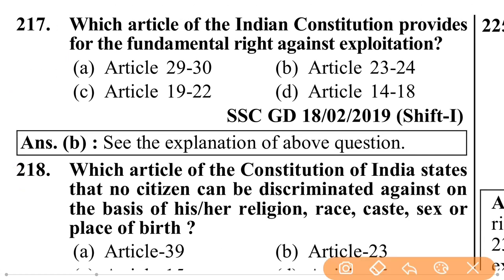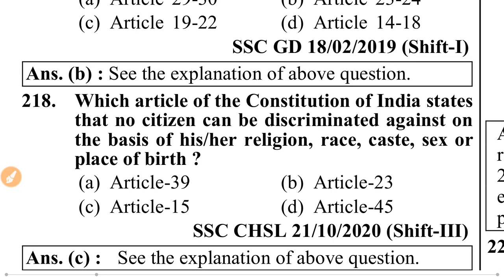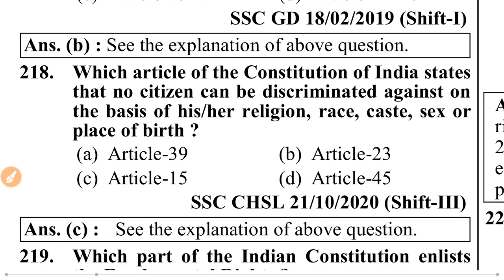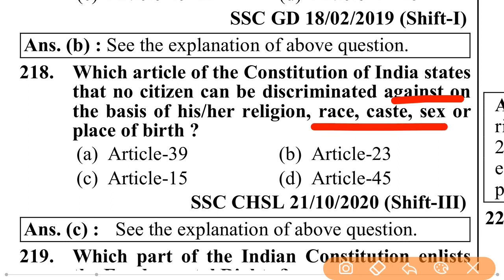Which article of the Indian Constitution provides for the fundamental right against exploitation? Article 23 to 24. Which article of the Constitution of India states that no citizen can be discriminated against on the basis of religion, race, caste, sex or place of birth? Article 15.